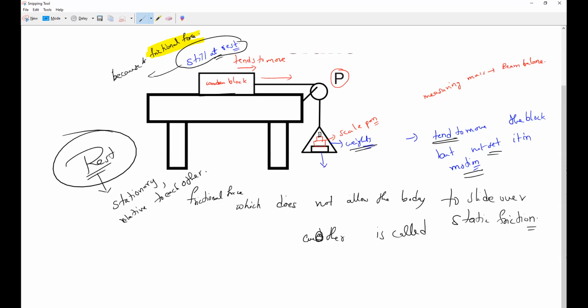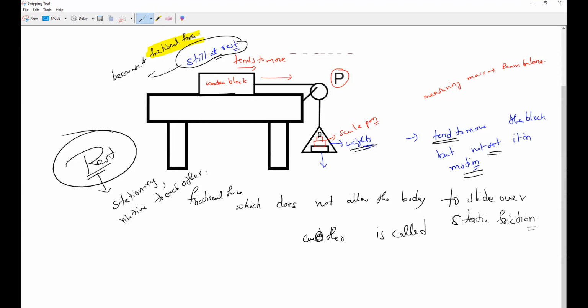So if you are not applying an external force in the direction of the plane where the surfaces are in contact, the friction balances the applied forces. If you are not applying a sufficient amount of force, all of you remember that.